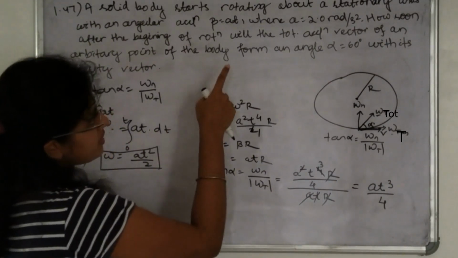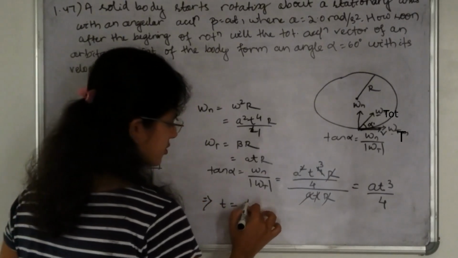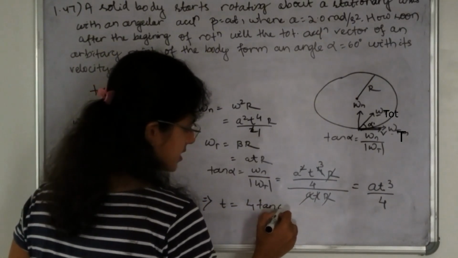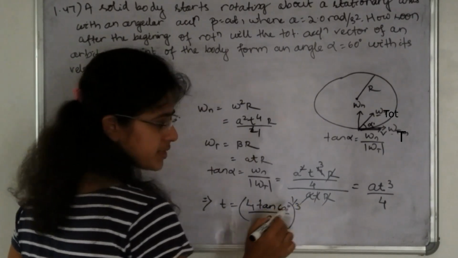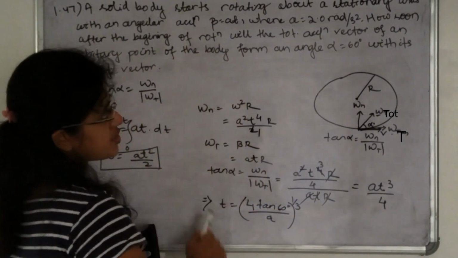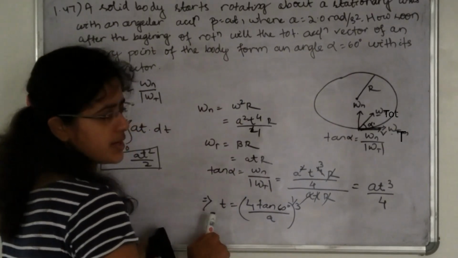Alpha is given as 60 degree, and t we have to calculate. t is the cube root of 4 into tan 60 degree divided by a, to the power 1 by 3. a is given in the question as 2 radian per second square, and alpha is given as 60 degree. So you can calculate the time.